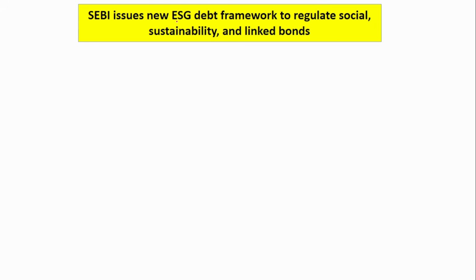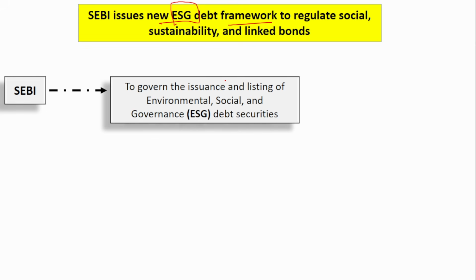Next, SEBI issues a new ESG debt framework. What is this ESG? ESG is nothing but environment, social and governance. SEBI has issued a framework to govern the issuance and listing of environmental, social and governance debt securities. In the previous one we saw the green bonds, that is Sri Lanka planning to list their green bonds, the first foreign corporate entity to list green bonds on our international exchange.